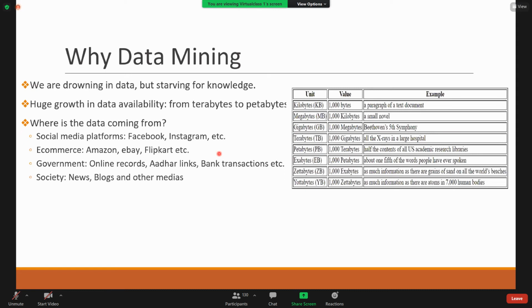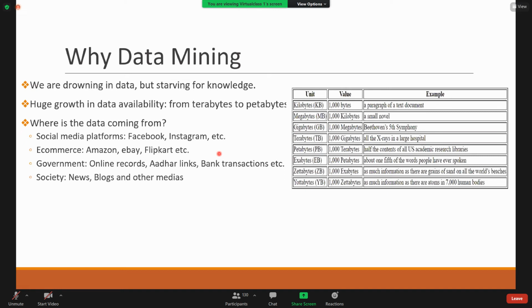So e-commerce will be purchasing online in online platforms such as Amazon, eBay, Flipkart, Snapdeal. So all these are the data generated. And government sites, so online records, other links, bank transactions, and we even have news information, blogs, personal blogs, official blogs. So all these constitute the data.